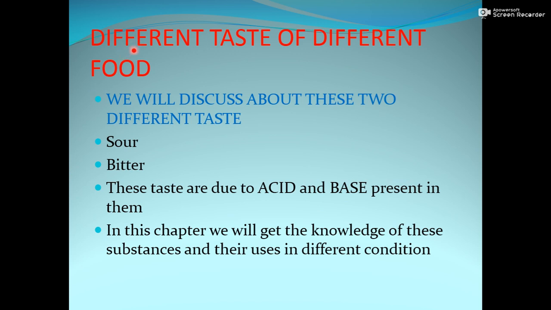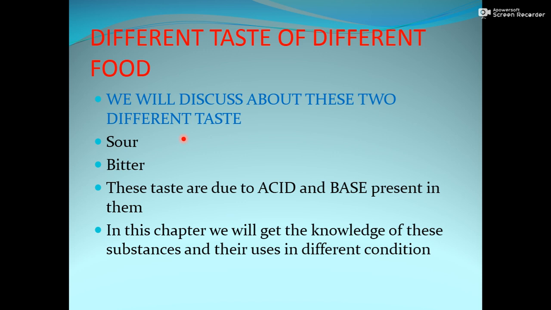As we know, from morning till night we eat a lot of substances, and all these substances have different tastes. Maybe some are bitter, some are sour. So on the basis of taste, if we have to classify substances into acids and bases, then all the substances which have a sour taste are acids, and the others which have a bitter taste are known as bases.